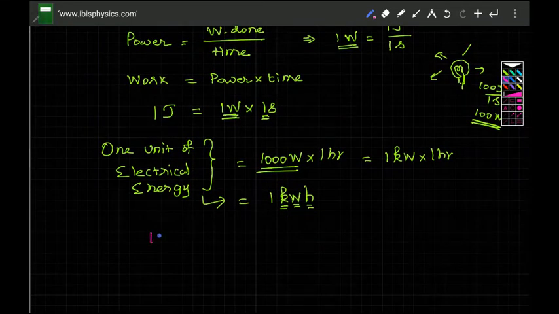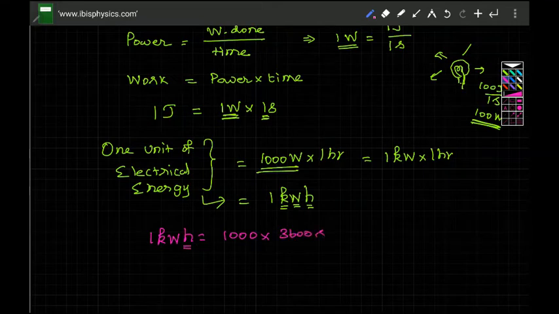So 1 kilowatt hour is actually equal to 1000 watts in 1 hour, but 1 hour is 3600 seconds. So it is 1000 watt into 3600 seconds. 1000 into 3600 is 3.6 into 10 power 6. This is watt into second.